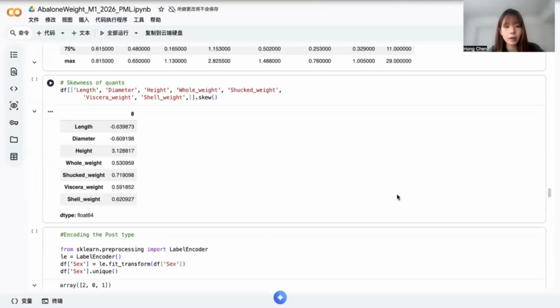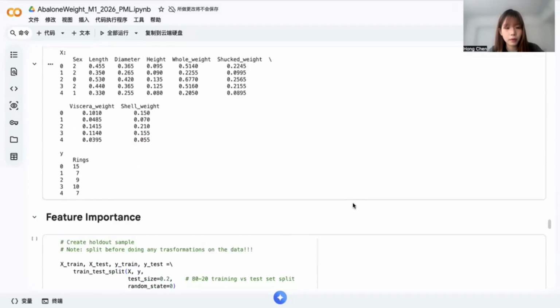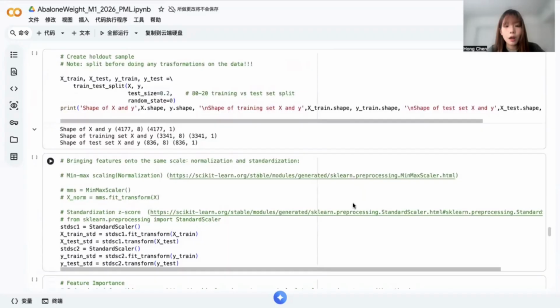Finally, we also did some skewness analysis. It showed that multiple predictors are right-skewed, meaning that larger abalones are relatively rare but potentially influential during the model training. Because the variable sex is categorical, it was encoded numerically, so it could be used in the models. For algorithms sensitive to scale, such as k-nearest neighbors and support vector regression, the features were standardized to ensure that no single variable dominated the distance calculations.